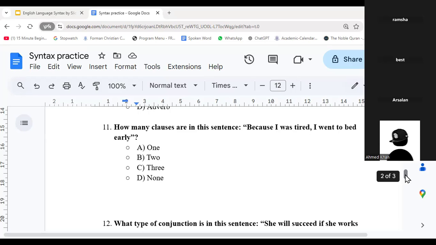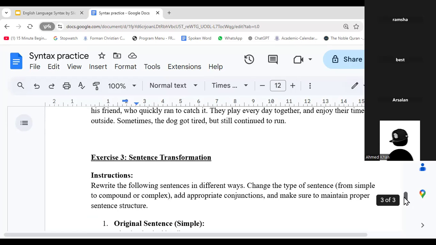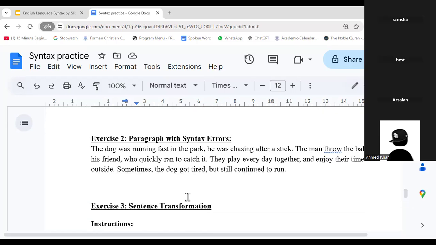The last MCQ is, what type of conjunction is in this sentence? She will succeed if she works hard. So if is a conjunction, right? Is it coordinating? Is it subordinating? Correlative it isn't, because I didn't explain it. It's not that. Or D, none. B said Talha, B said Arsalan. What about the rest? Yes, it is B. It's subordinating. Good work, guys. So now we will be moving towards exercise 2. And if we have time, we'll do exercise 3. Otherwise, I'll just share it on the group.